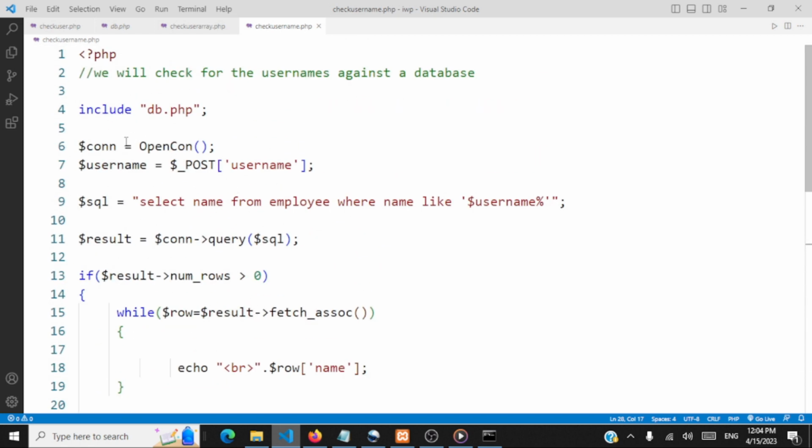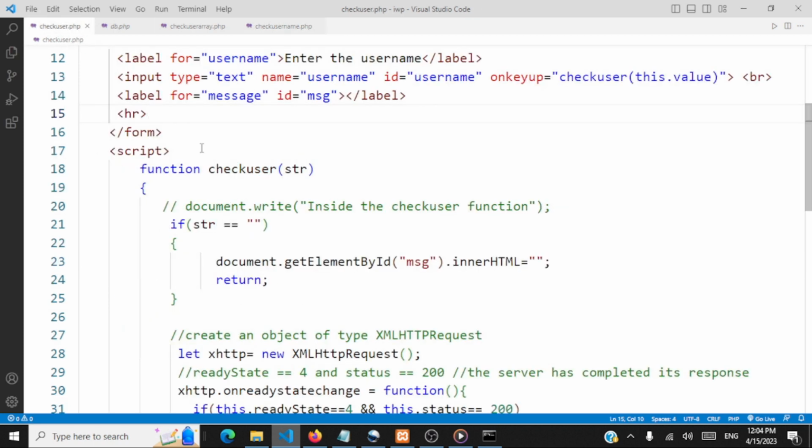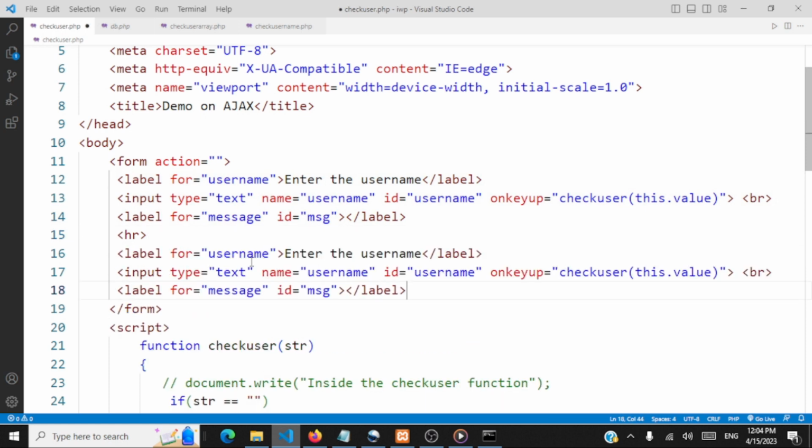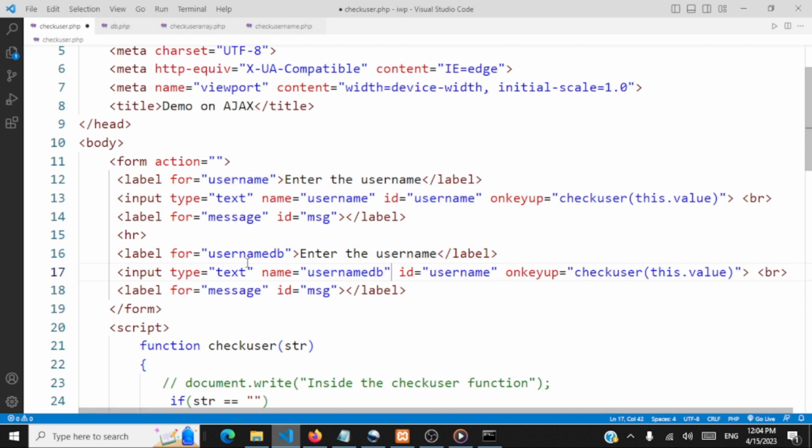So this is the PHP script which handles the request, but then we have not completed our HTML form and the function. So here we're going to have another section. So it's just going to be a copy paste after this line. So he's going to again enter the username. Now I'll just give username DB. Just the same thing, but now it's all username DB. The name and ID changes because we are going to verify it against a database. Check user DB, and we'll be calling check user DB, and ID is also message DB.